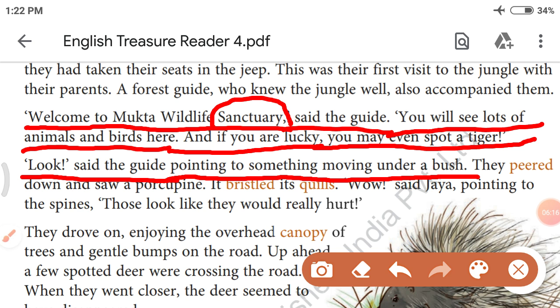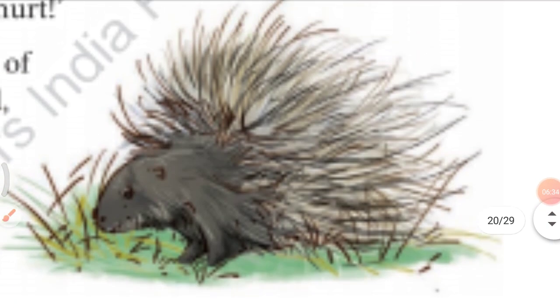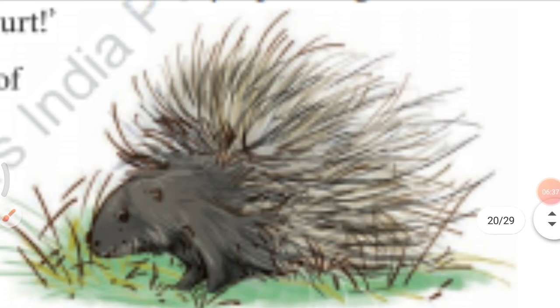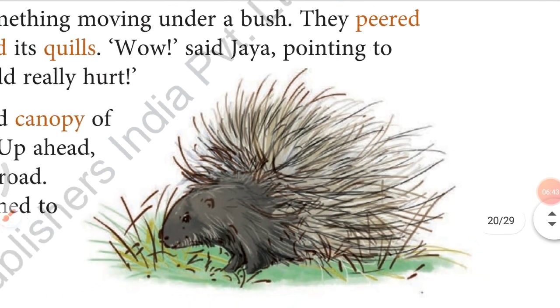Look, said the guide, pointing to something moving under a bush. Bush means small plants. They peered. Peered means looked carefully, down and saw a porcupine. What have they seen? First they have seen a porcupine. Let me show you a picture of a porcupine. Here it is. This is a porcupine. They first saw this in the jungle.